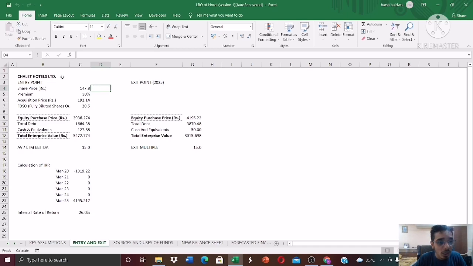Today we'll be performing the LBO modeling of Chalet Hotels Limited. This is a publicly listed company. It's a hotel group, and basically, what is a leveraged buyout? It's nothing but you create a separate entity, which is usually known as a special purpose entity, and you employ a lot of debt. Typically the debt to equity ratio is 90 to 10, and you buy another company, a company which is in distress, and you streamline its operations, improve the efficiency, and then you exit it at a higher share price than that you have bought at.